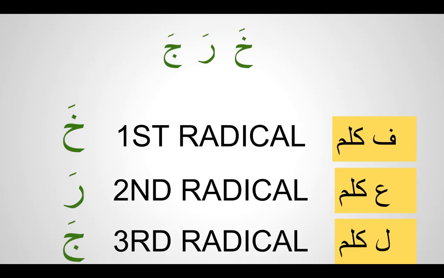So we need to identify. Let me give you some examples. You see kharaja, and you have to look at the sounds being produced as well. What are the signs on the letters? You see here fatha, fatha, fatha. Zahaba means he went.